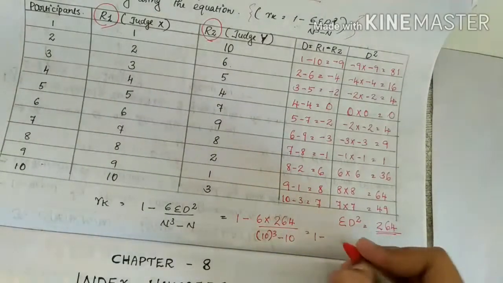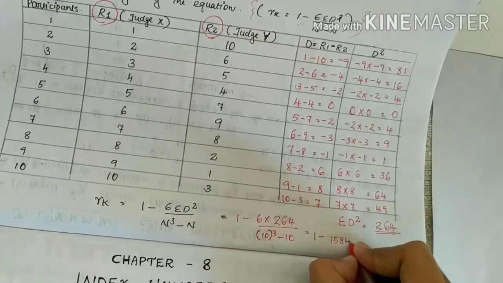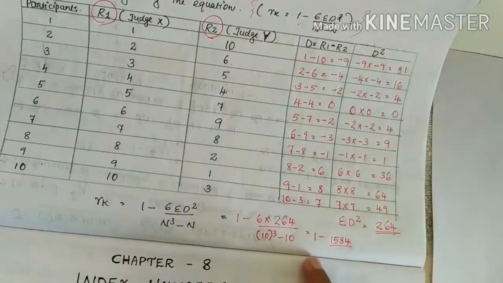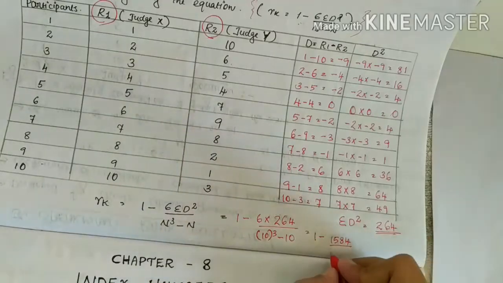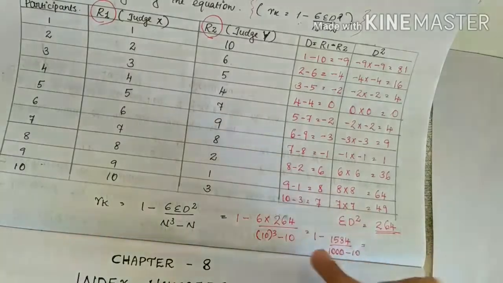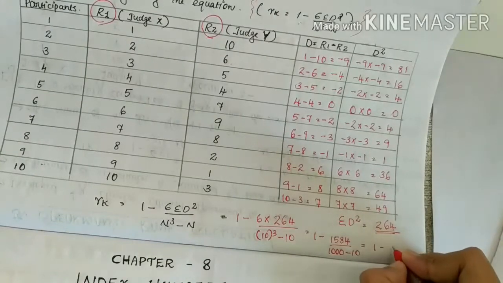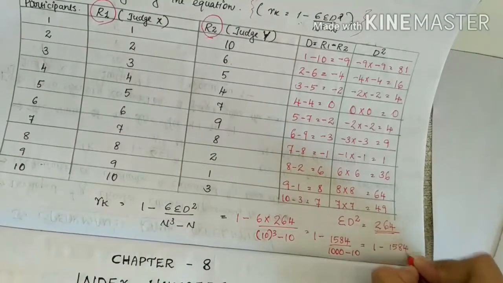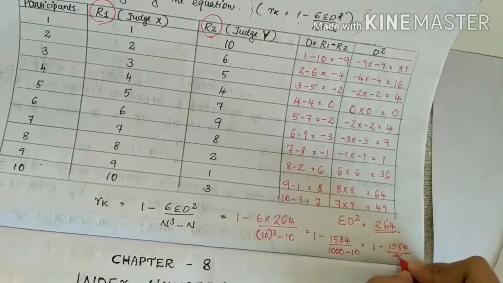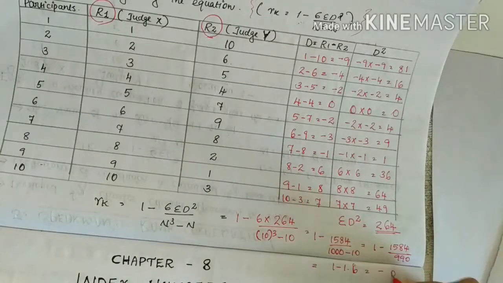The answer is 1584, divided by 10 cube, that is 10 into 10 into 10, 1000, minus 10, which is 990. So the answer is 1 minus 1584 divided by 990, that is 1 minus 1.6, which is equal to minus 0.6.